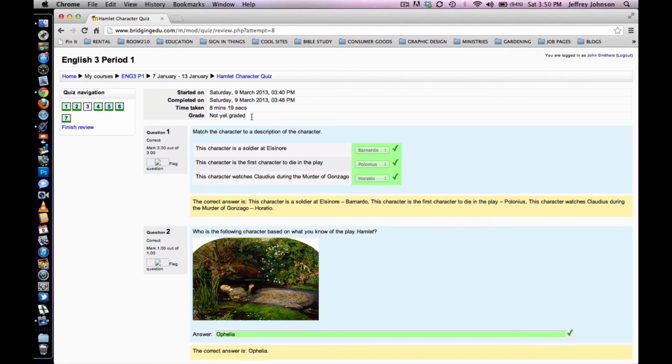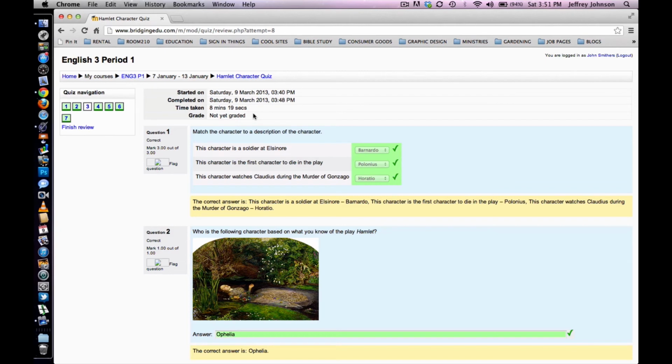The reason for this is because of the essay question. That essay question has to be manually graded by your instructor. Once the essay is graded, you will be able to check back on your results and see how well you did on the quiz. And that's when you will see a fraction and a percentage in this field at the top of the quiz. All right, you can now review your attempt.